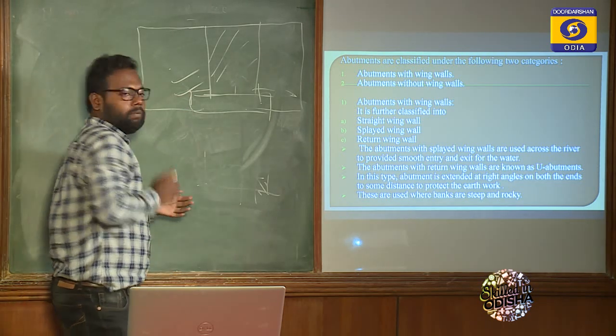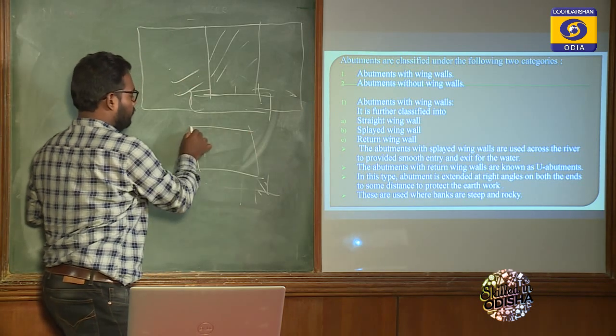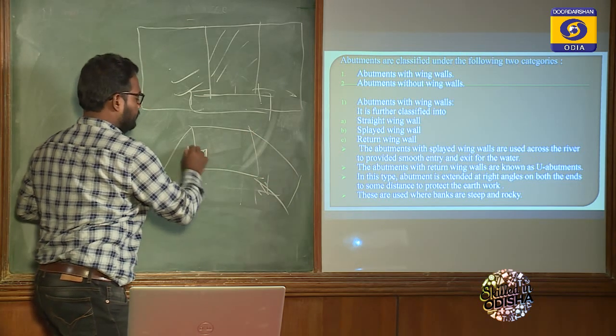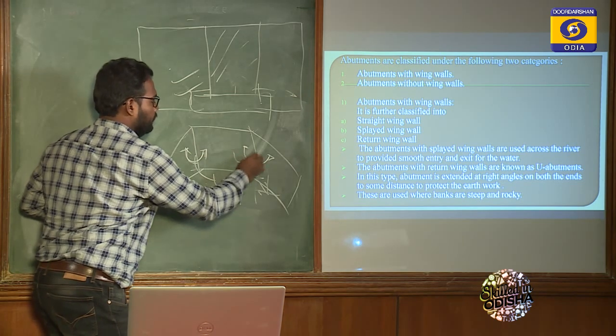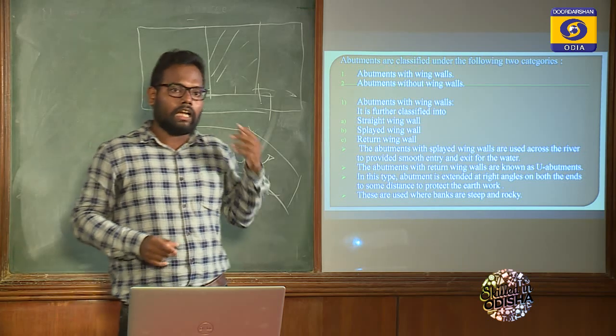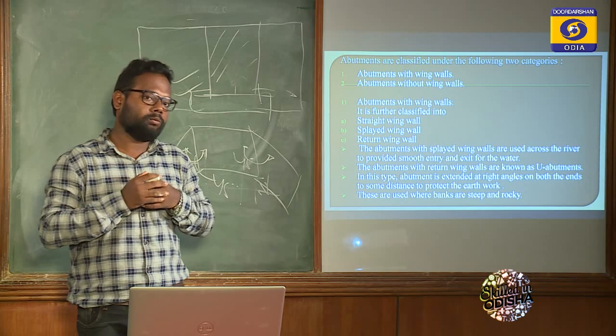Okay, and splayed wing wall means this wall makes a 45 degree angle to the abutment. If it makes a 45 degree angle, then it is known as a splayed wing wall. It allows the water to enter smoothly and exit smoothly.